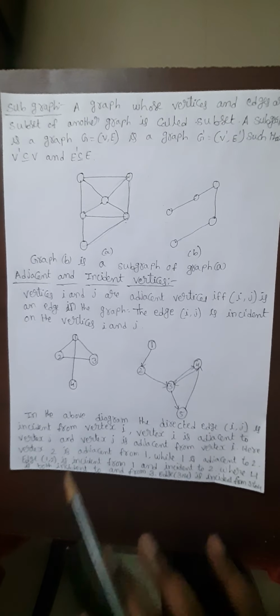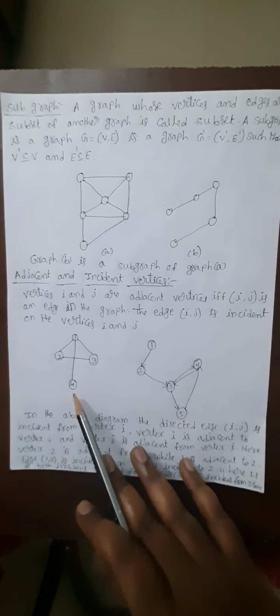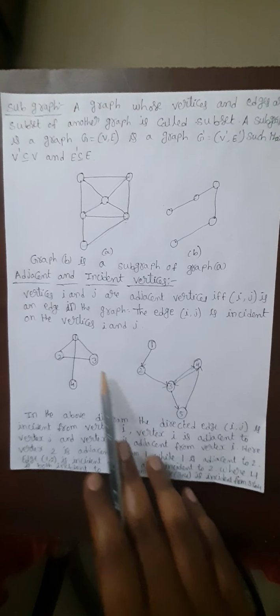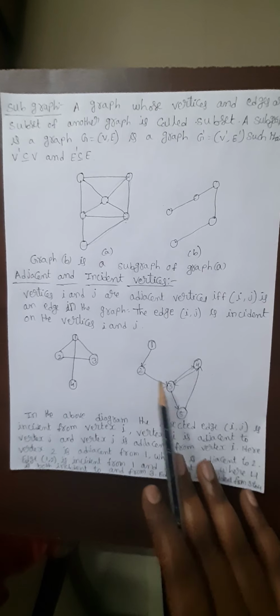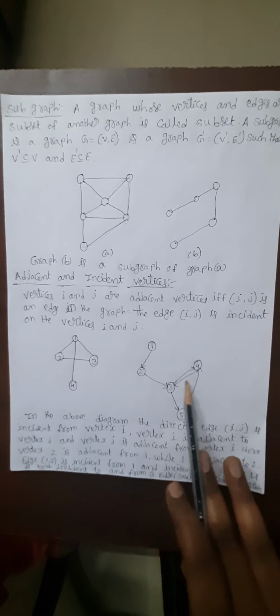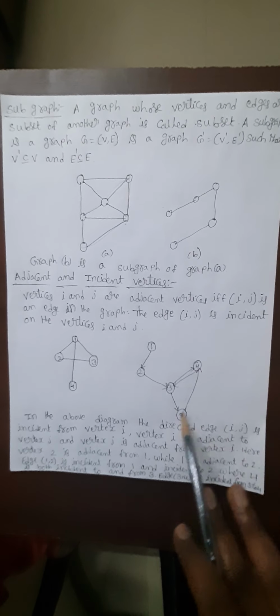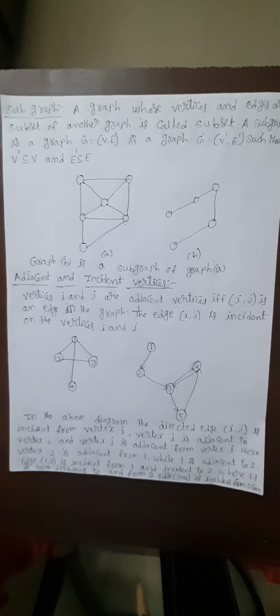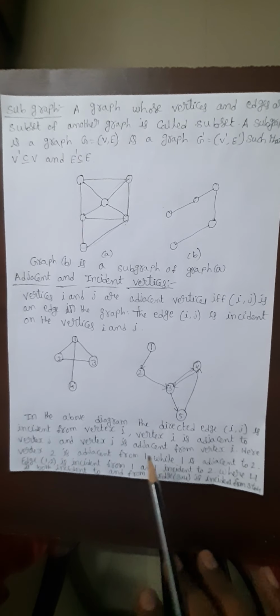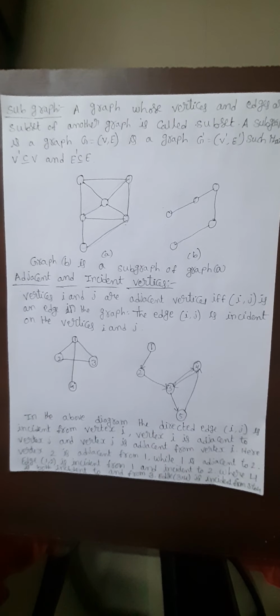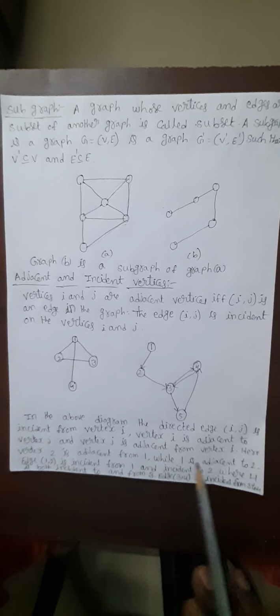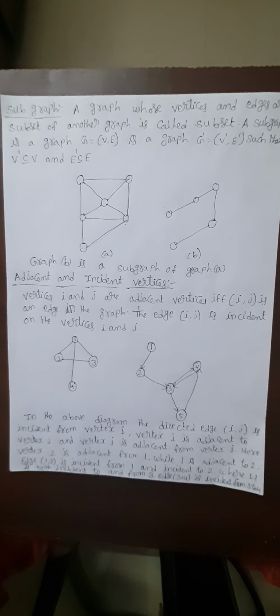Say in this diagram, I have represented 1, 2, 3, and 4. Here 1 to 2, 3, and here there are two ways, as well as 5 to 4 and 3 to 5. In this diagram, if we take the directed edge (i, j), it is incident from vertex i, and vertex i is adjacent to vertex j. And if we take j, j is adjacent from vertex i.